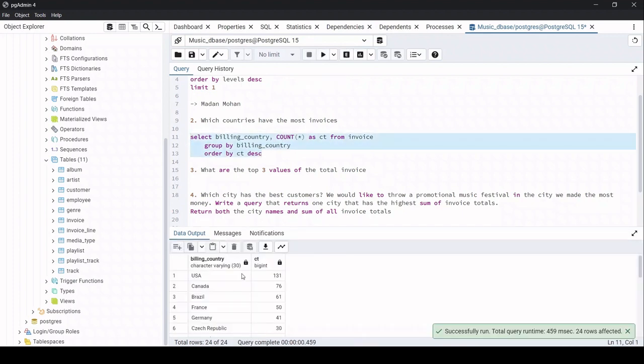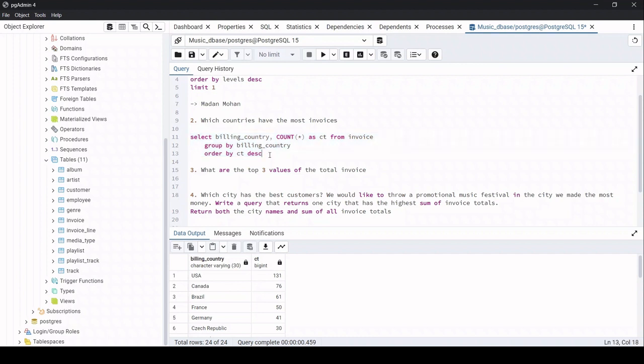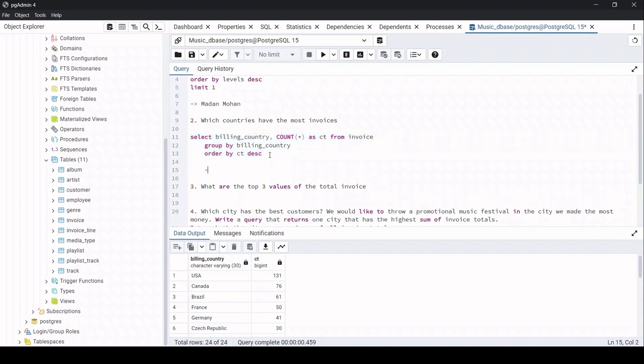You can see here, the USA has the highest count with 131, followed by Canada with 76. So here we have an answer. Let me put the result here: USA with 131.